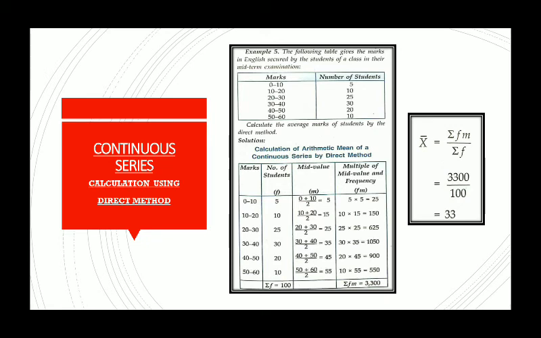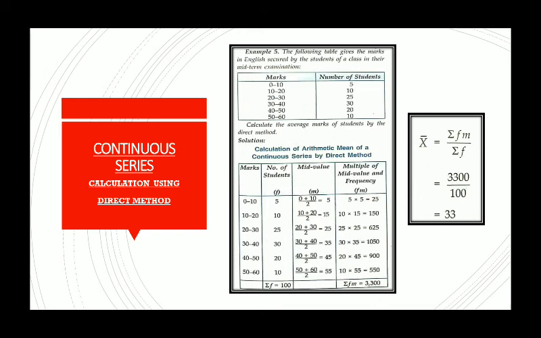What is the small m? Upper class limit plus lower class limit divided by 2. 0 plus 10 by 2, 10 plus 20 by 2, 20 plus 30 by 2, and so on. So what we got is the middle value of each class: 5, 15, 25, 35, 45, 55.